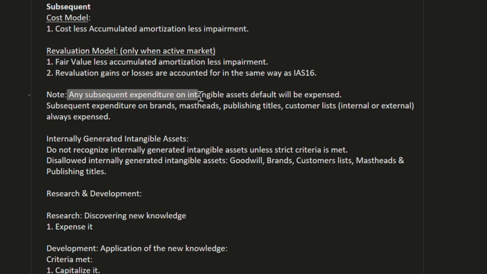Any subsequent expenditure on intangible asset by default will be expensed. Okay, so any subsequent expenditure we make on intangible asset, by default it will be categorized under expense. Subsequent expenditure on brand, masthead, publishing title, customer list, internal or external, always expense.